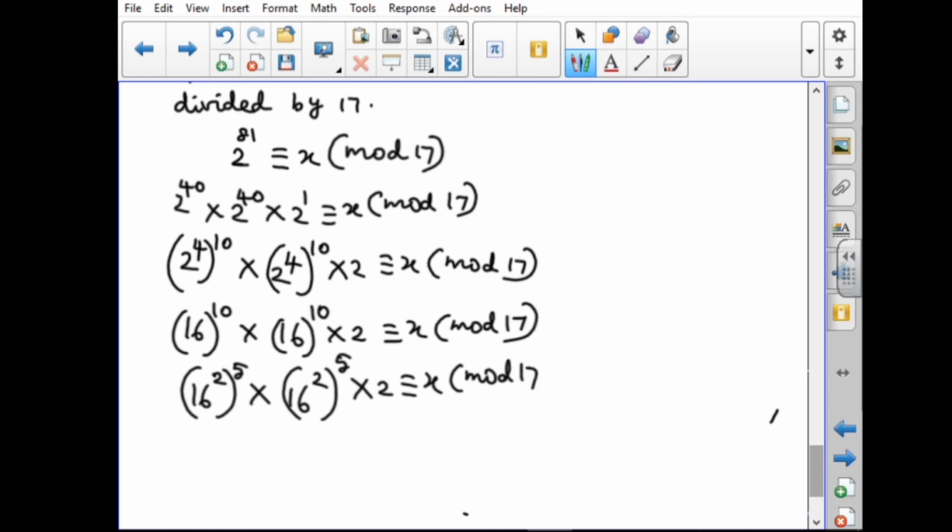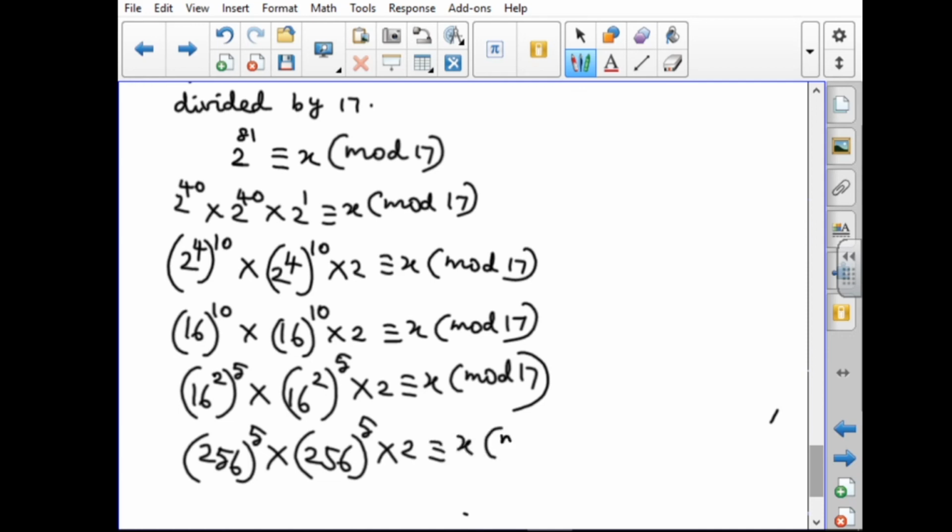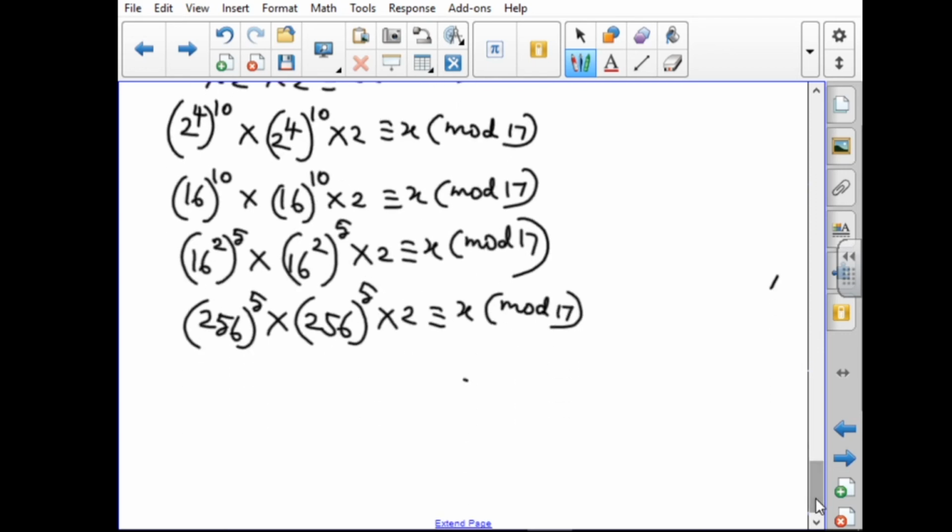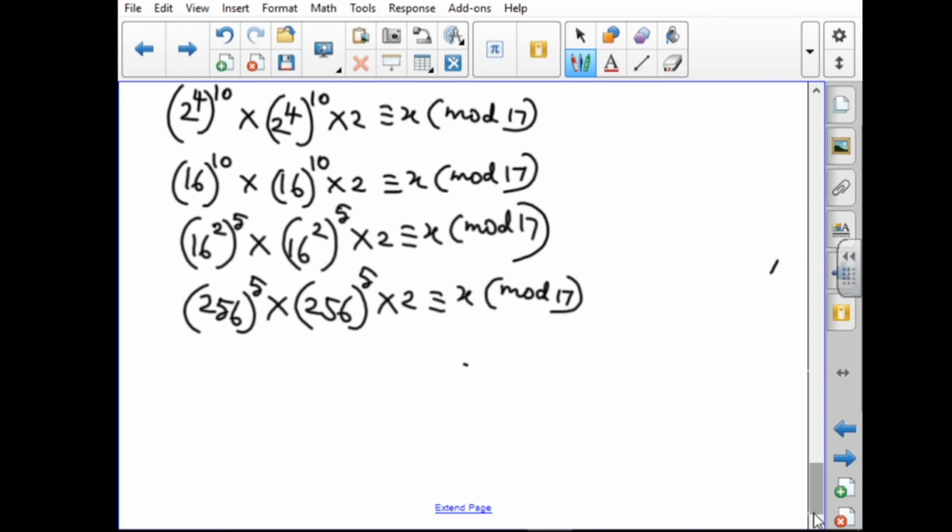Next, 16 power 2 means 256. So 256 power 5 into 256 power 5 into 2 congruent to x mod 17. Now I am going to take 256 alone, 256 congruent to x mod 17.